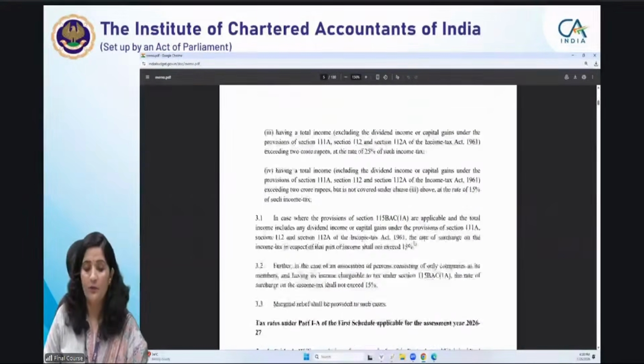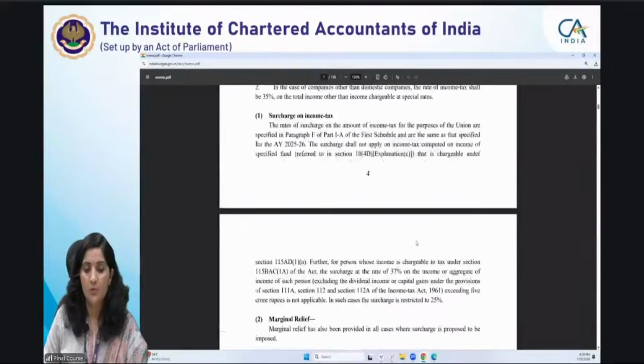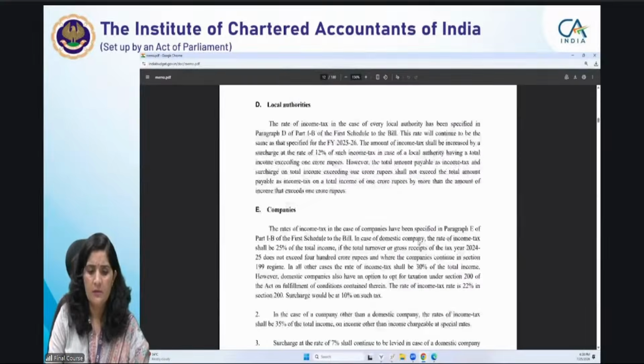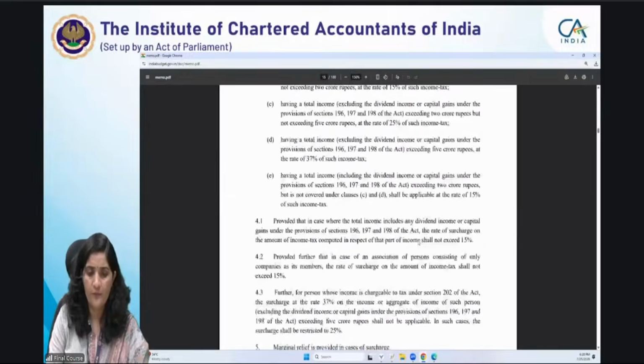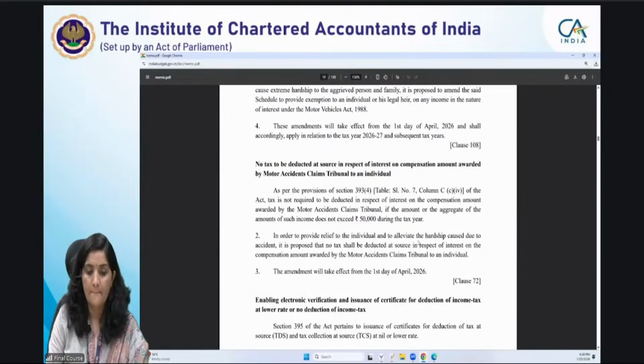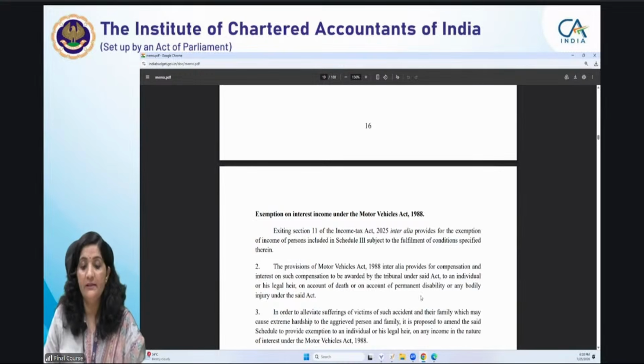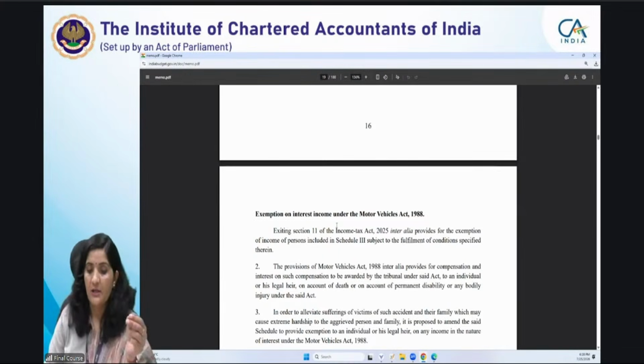आप देखोगे, for example, मैं आपसे बात करूं certain amendments की. I just want to show you one thing. If we are talking about this exemption on interest income under Motor Vehicle Act, they are giving some exemption. क्या बोल रहे हैं?